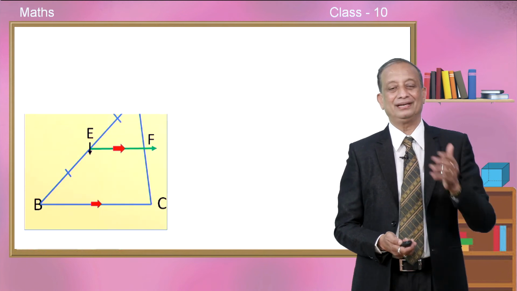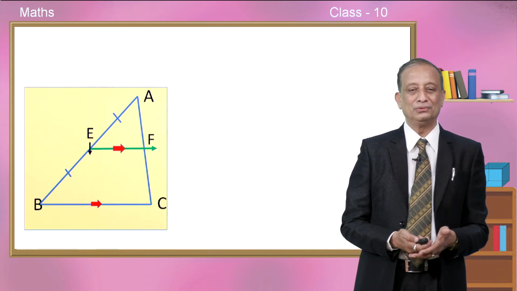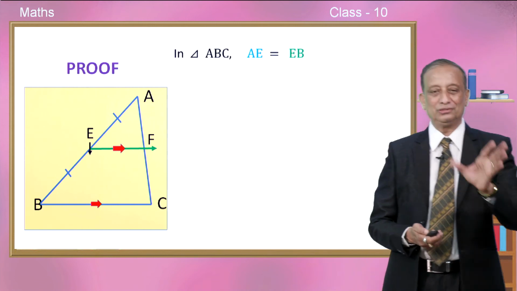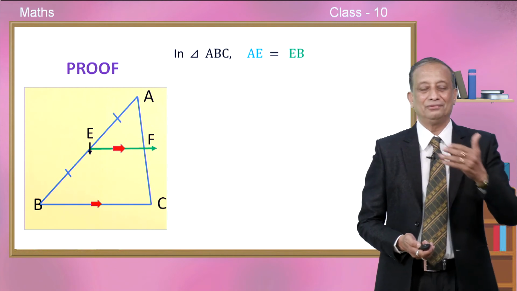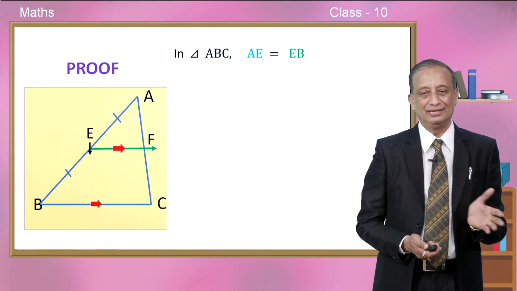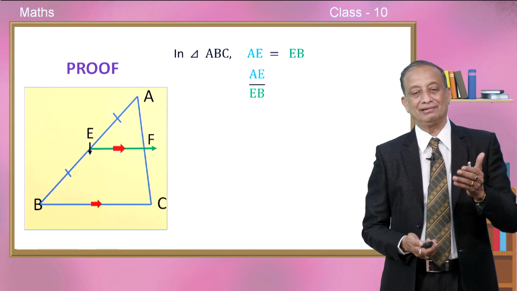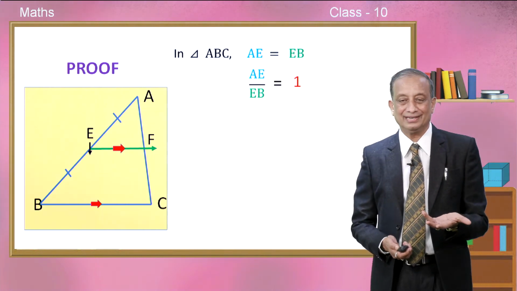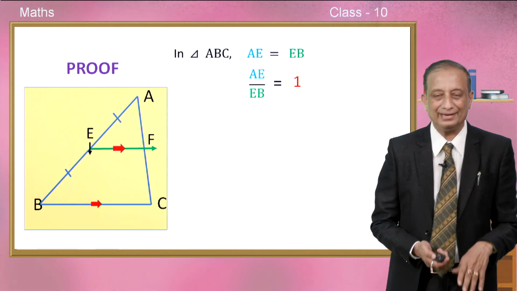Okay. So, here is the same figure coming up to you on your monitor screen. So, look at the very cute proof. In triangle ABC, we have AE is equal to EB. It is because of data, and AE by EB has to be equal to 1 in such a case, because they are equal by data only.